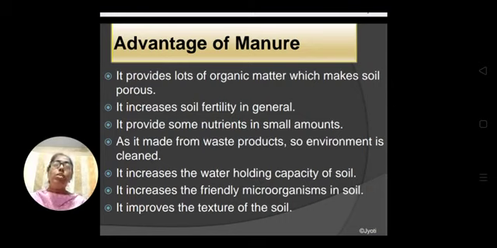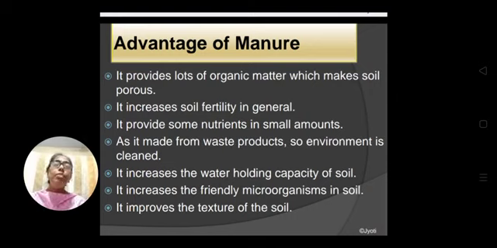But it has many other advantages. As it is made from waste products, the environment is cleaned. Instead of throwing the waste here and there and polluting the environment, if this waste is dumped in a pit and converted into manure, then that manure can be used in the agricultural field to increase crop production. So definitely it is an eco-friendly way and it cleans the environment.